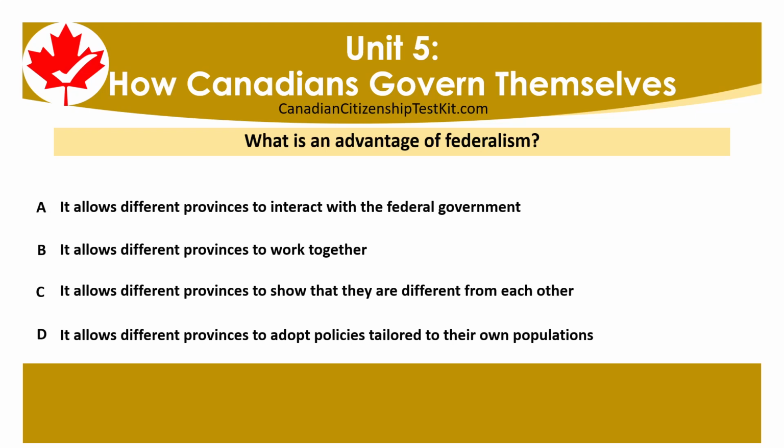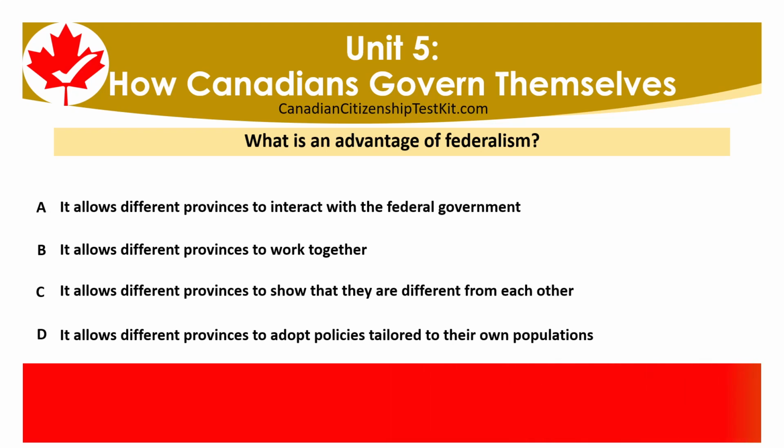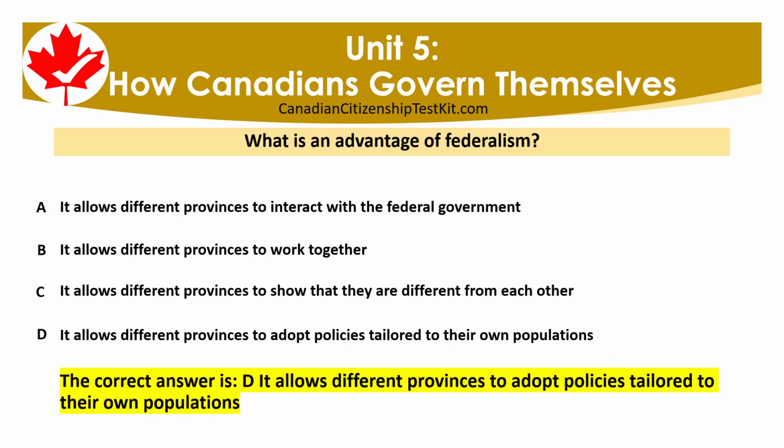What is an advantage of federalism? A. It allows different provinces to interact with the federal government. B. It allows different provinces to work together. C. It allows different provinces to show that they are different from each other. D. It allows different provinces to adopt policies tailored to their own populations. The correct answer is D. It allows different provinces to adopt policies tailored to their own populations.